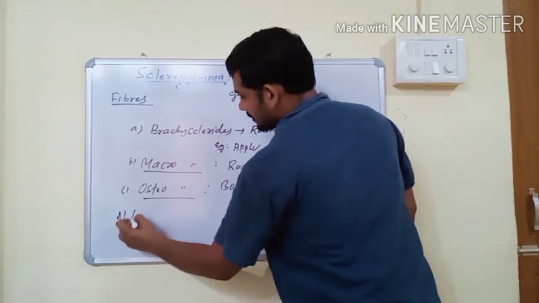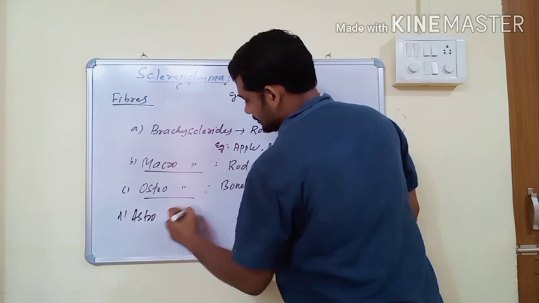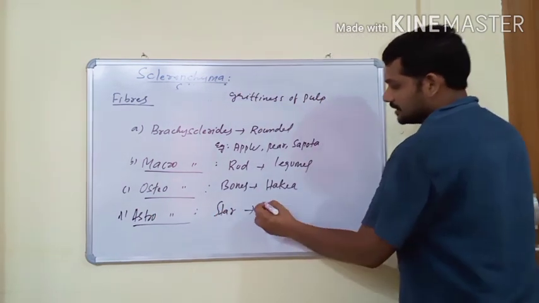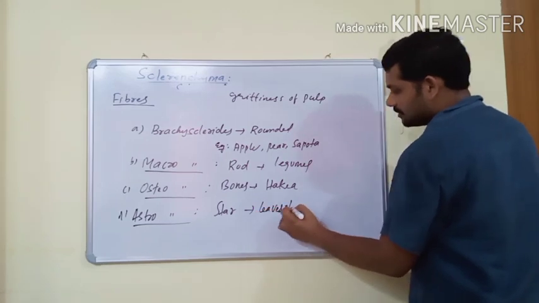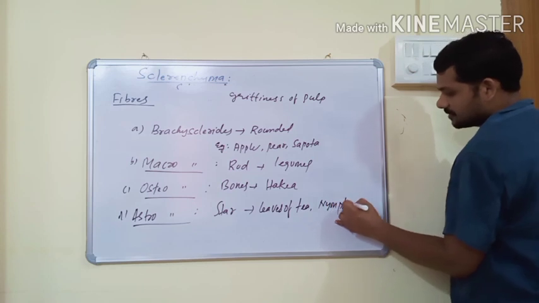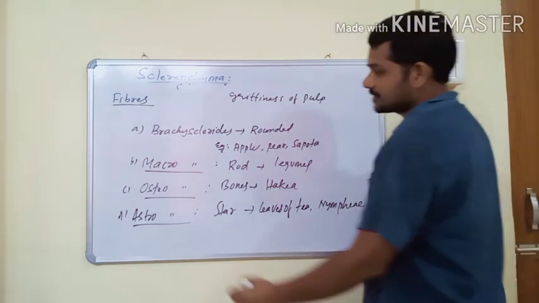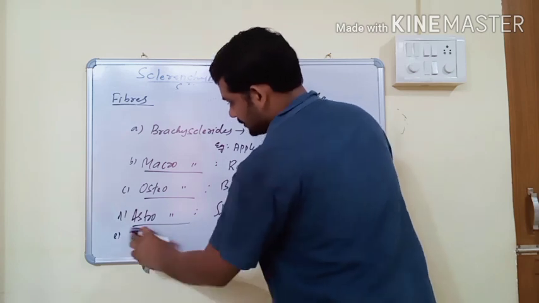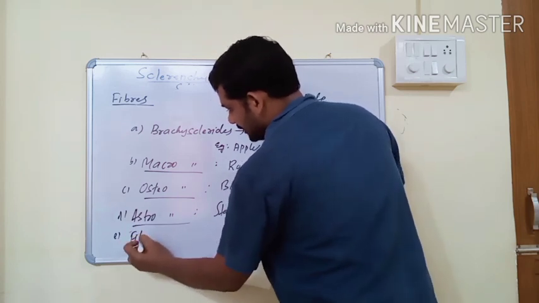And next, astrosclerites. They are star shaped, and they are present in leaves of tea plant and leaves of Nymphaea, which is an aquatic plant. And next one is filiform sclerites.